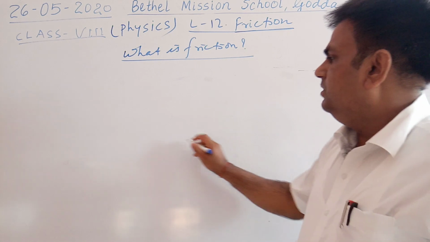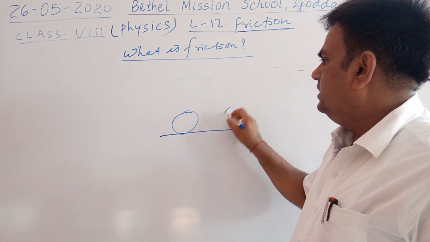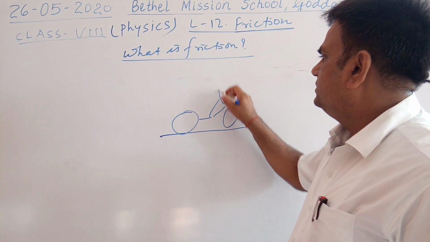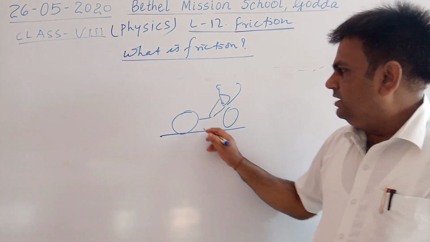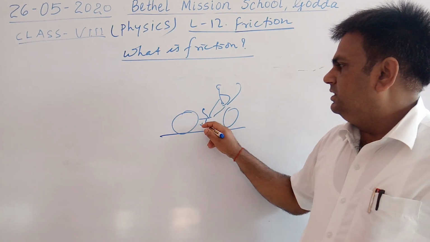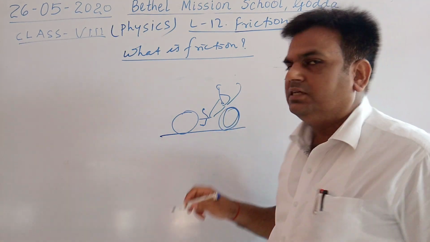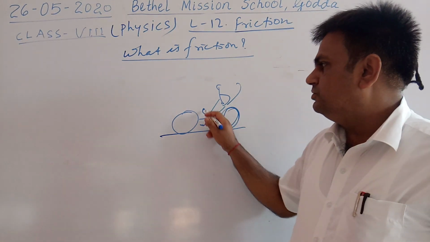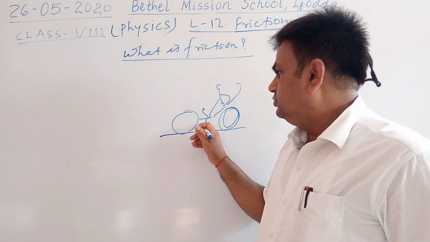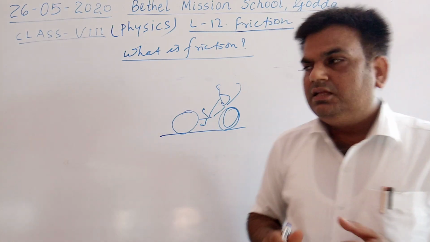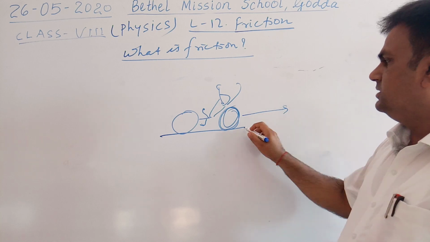Like when you ride a bicycle, the cycle moves only when you exert a force, meaning muscular force, on the pedal. But as you stop pedaling, the bicycle will stop after covering some distance.